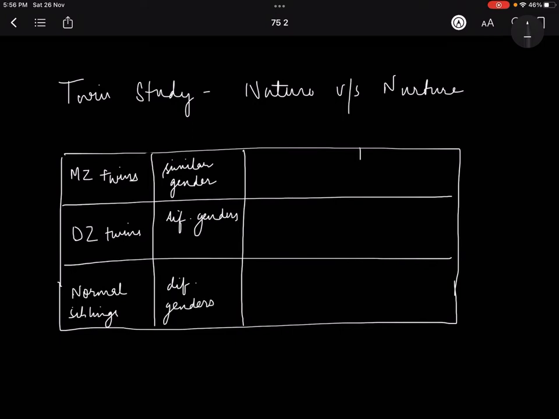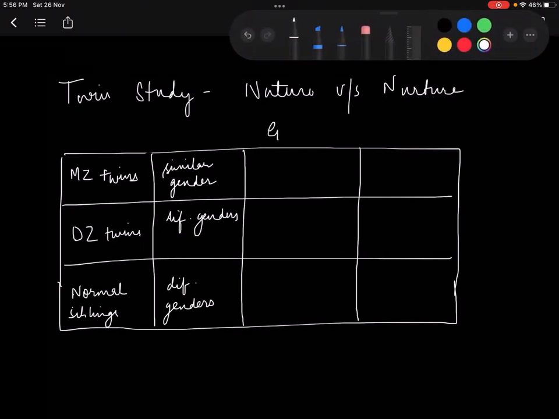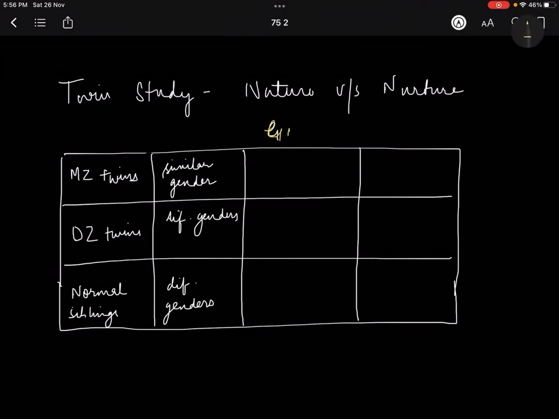Now comes the question of genes and environment. देखो, I already told you in monozygotic genes are 100% same. ठीक है.